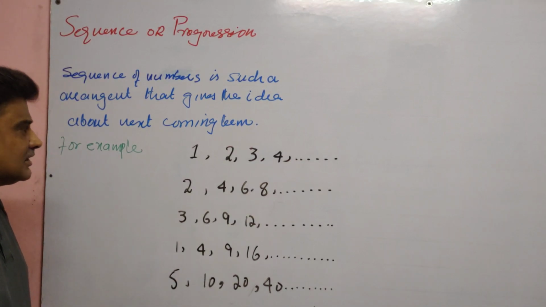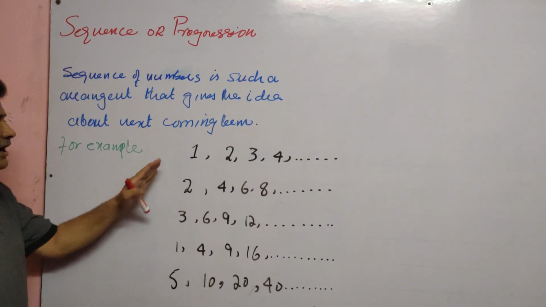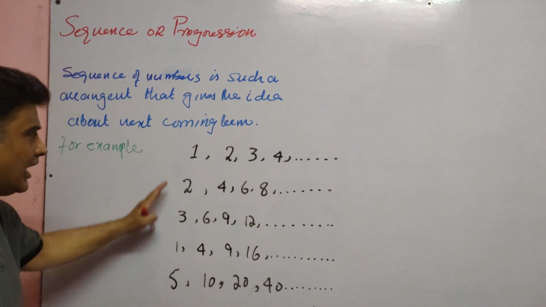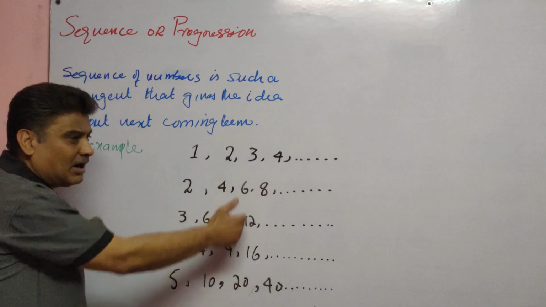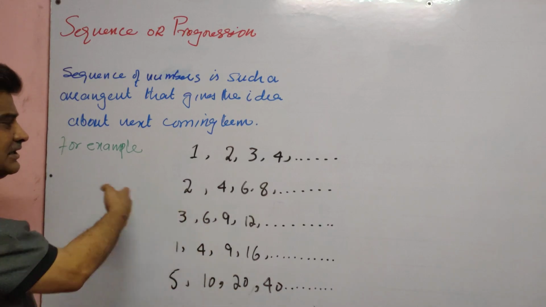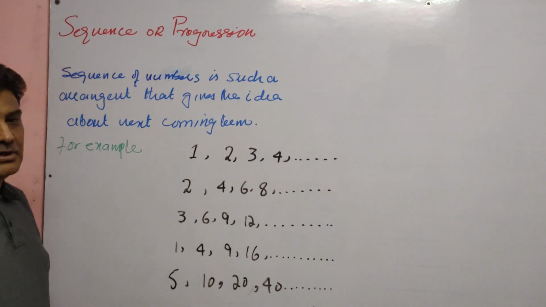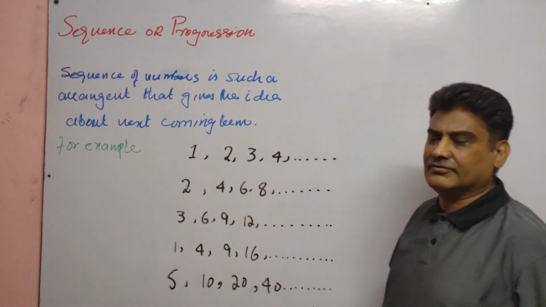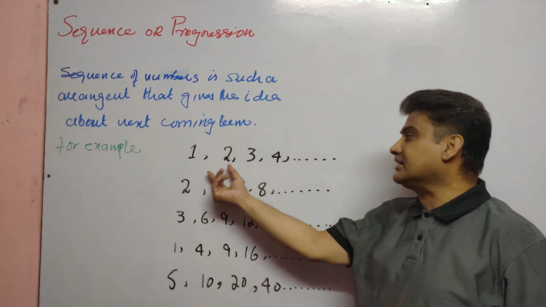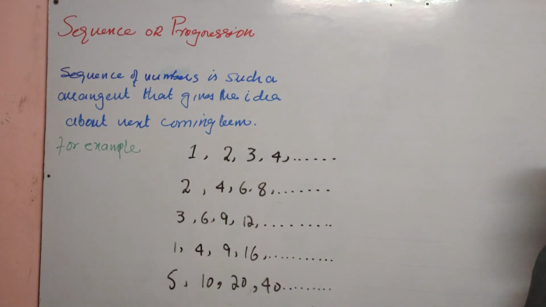We will now further discuss the types of sequences. These are all sequences. Always keep in mind, if two consecutive terms of any sequence have the same difference, the same common difference. For example, the difference of 4 and 3 is 1. The difference of 3 and 2 is again 1. The difference of 2 and 1 is again 1. If the common difference between any two consecutive terms in a sequence is the same, that sequence is known as an arithmetic sequence.